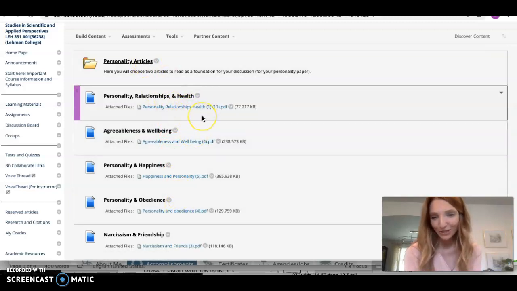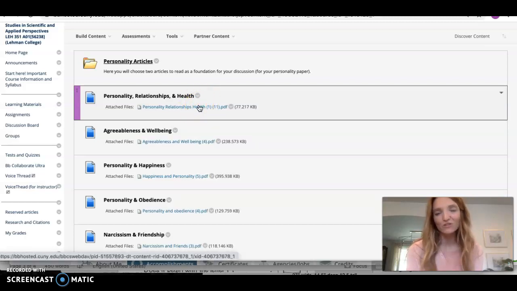So this has got to work because you can open up a file even if you can't use Adobe. You should be able to open up a PDF, okay? So if you can't open a PDF on your computer, that means you're struggling with other courses too, because every single professor uses a PDF for some kind of assignment.